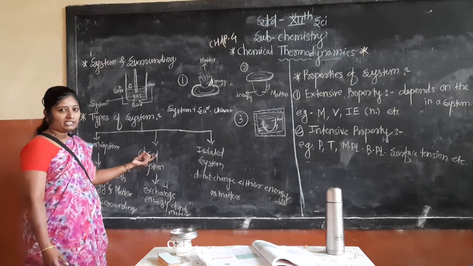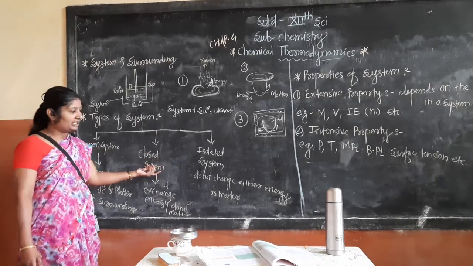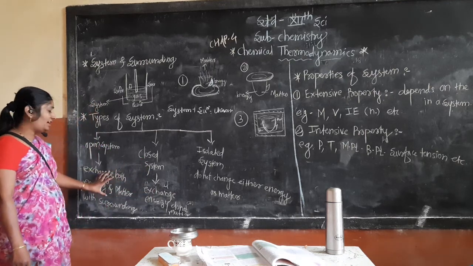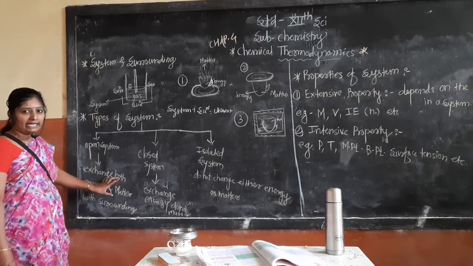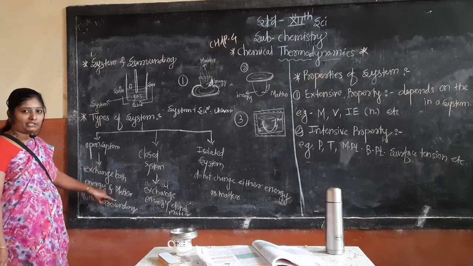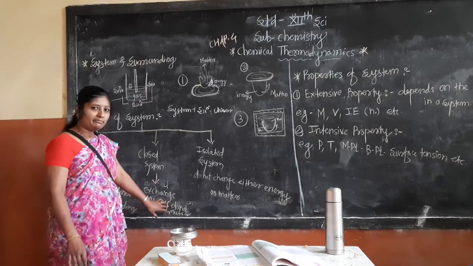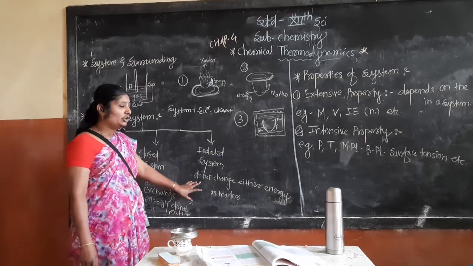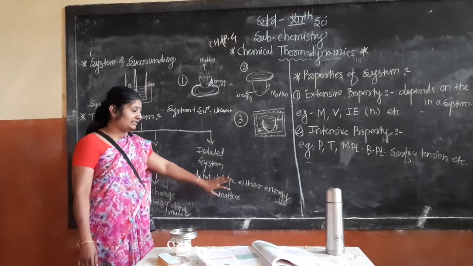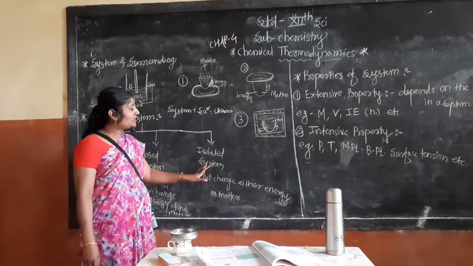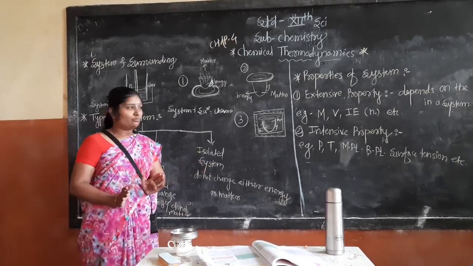One question. What is the open system? What is the closed system? What is the isolated system? First is exchange of both energy and matter with the surrounding. Second, only energy is exchanged, not matter. And third is no exchange of either energy or matter. Okay? Three systems are very important.